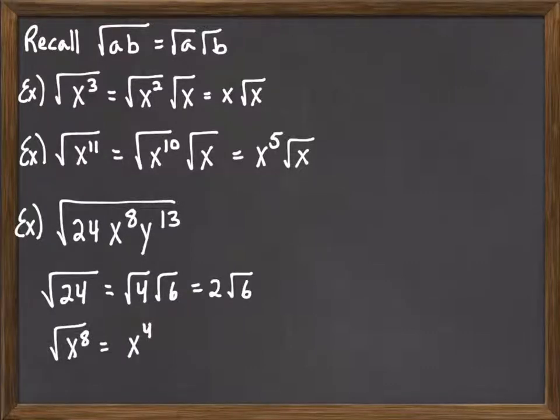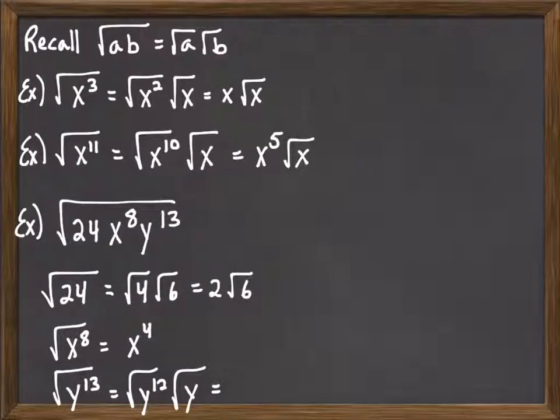Okay. Square root of x to the 8th we can do very easily. 8 is even, so 2 would go right into it. We get x to the 4th. And then we have square root of y to the 13th. 2 won't go into 13 evenly, but we can rewrite that as y to the 12th times y. And then 2 will go into 12 6 times. And we have a square root of y left over.